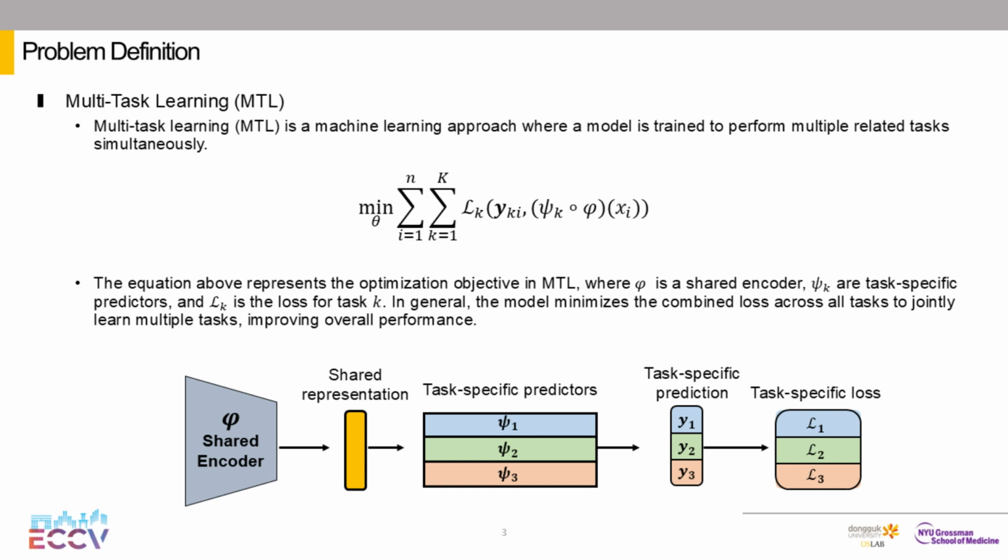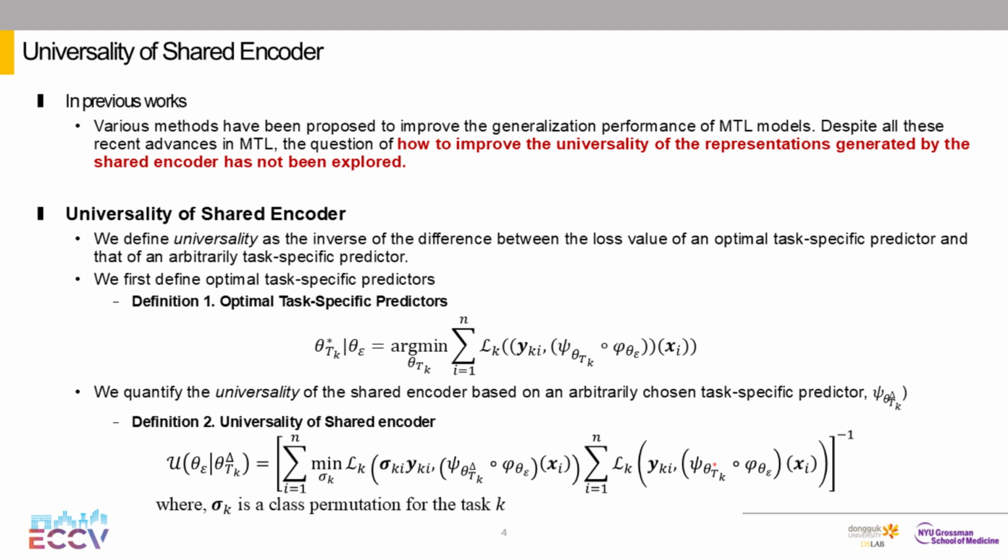Multitask learning is a machine learning approach where a model is trained to perform multiple related tasks simultaneously. Various methods have been proposed to improve the generalization performance of multitask learning models. However, despite these recent advances, the question of how to improve the universality of the representations generated by the shared encoder has not been explored.